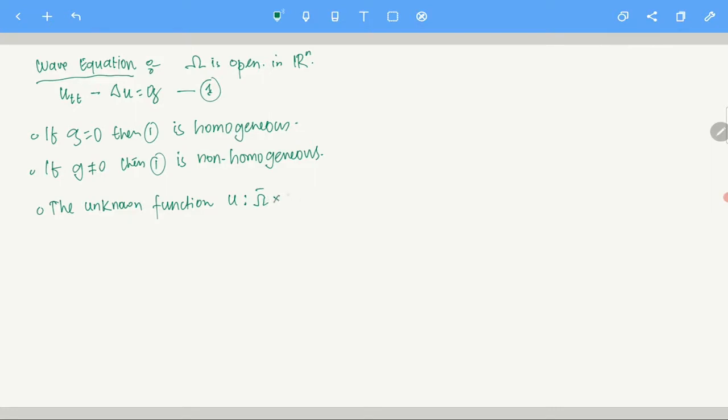So times [0, infinity), open. Clear? To R. And it is given by, so essentially you write it as u(x,t). x is in R^n, and t of course lies in (0, infinity).